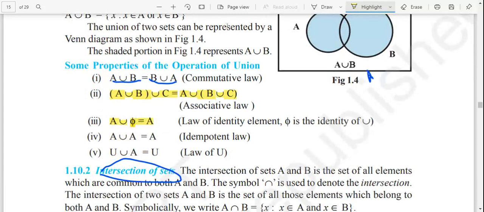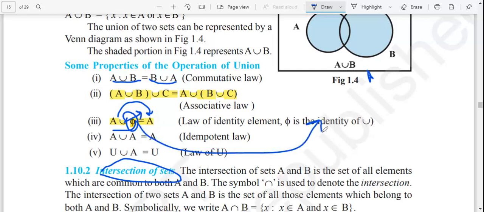Here, this phi means the empty set, which does not have anything. So A union phi will be equal to the same quantity A. So phi is considered the identity because it does not change anything in this operation. Whenever you operate with that element, it gives back the same set. So phi is the identity of union.